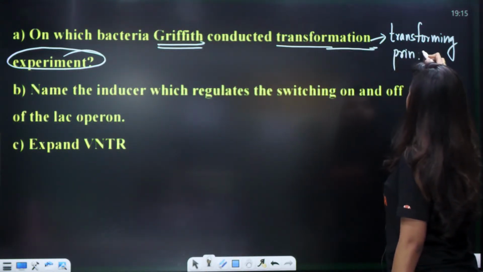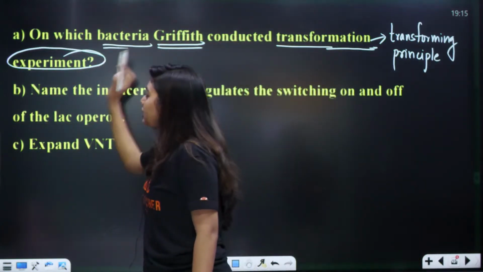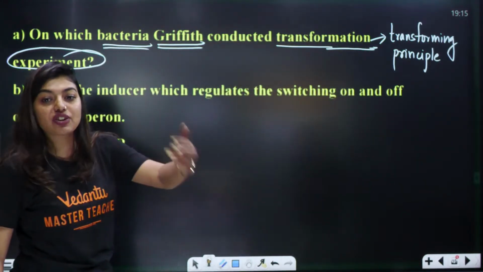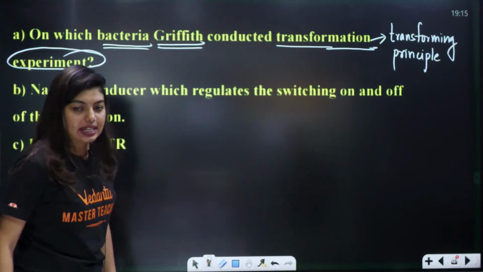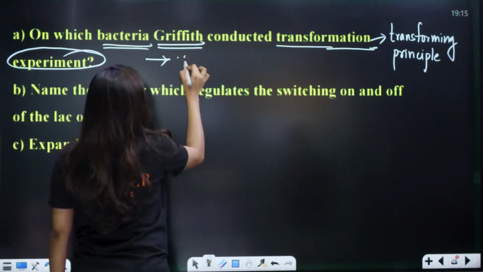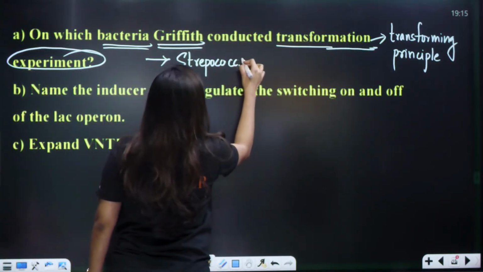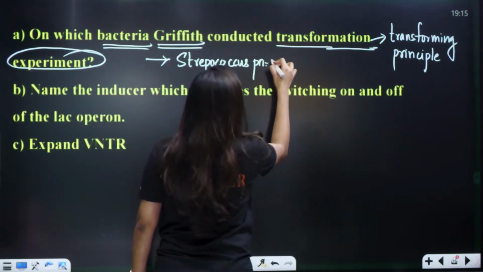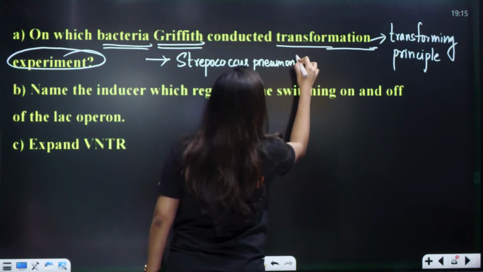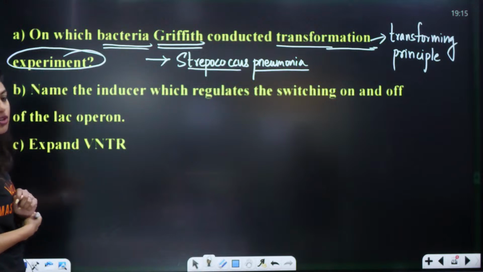Okay, students, transforming principle. Now, what is the question? Which bacteria did he work on? He worked on different strains of bacteria, and he was working currently on Streptococcus pneumoniae. So the first answer is Streptococcus pneumoniae.